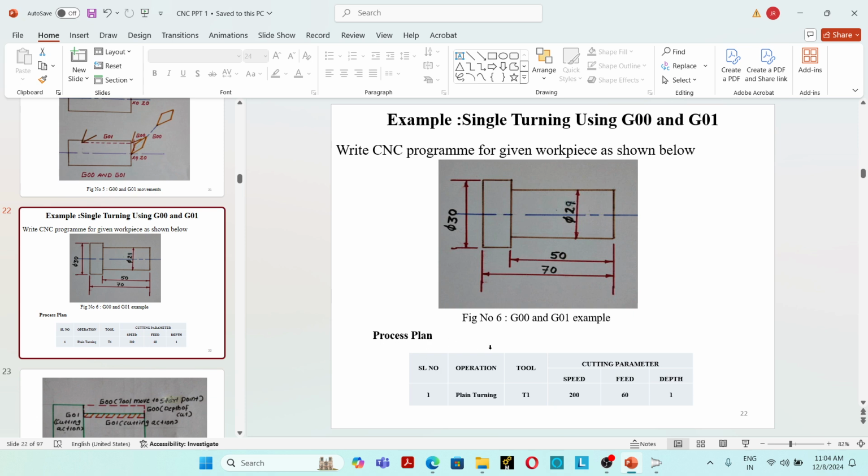So we have the process plan. The operation is plain turning. The tool selected is P1 having the required specification. Cutting parameters, speed, feed and depth of cut, are given as 260 and 1 mm depth of cut.